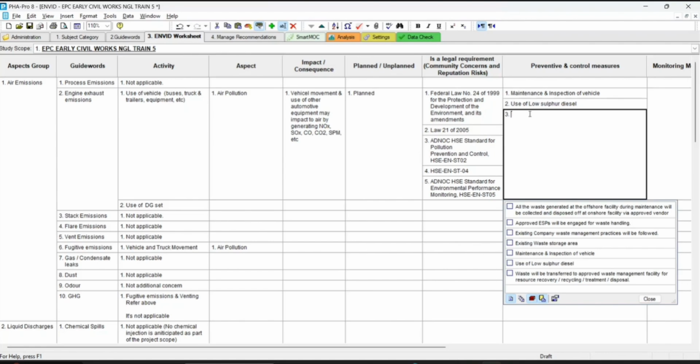What is the second point? Do you have PUC like India? We have pollution under control certification. Control certification. Maintenance inspection. Any legal law like Euro 2, Euro 5, your vehicle